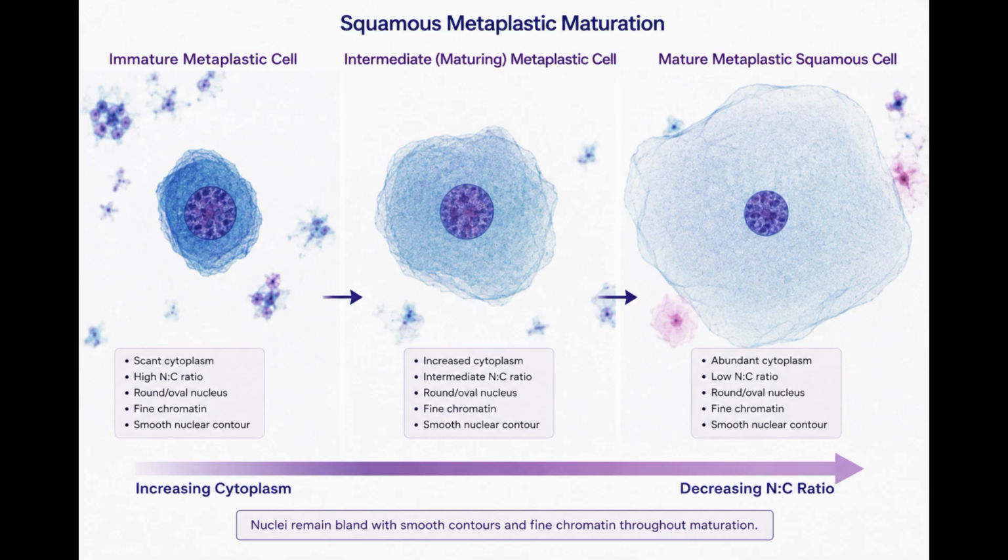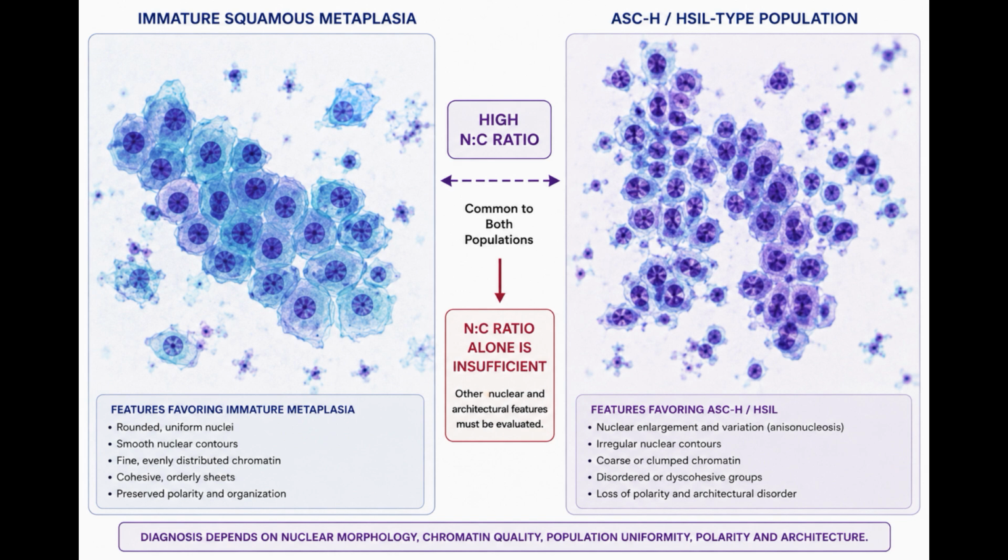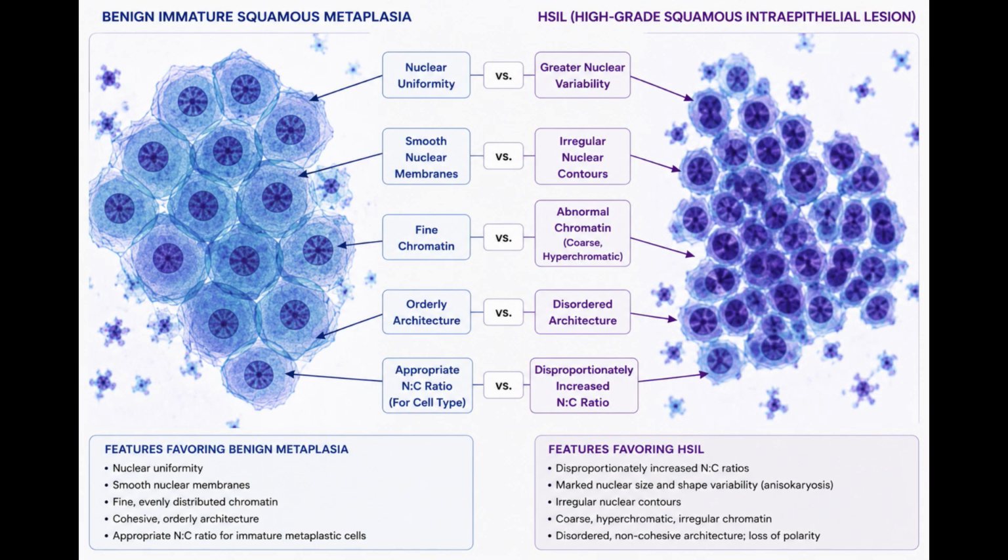With maturation, cytoplasm becomes more abundant, and the nuclear to cytoplasmic ratio decreases, while the nuclei remain bland. The major differential is immature squamous metaplasia versus ASC-H or HSIL. Both may contain small cells with high nuclear to cytoplasmic ratios, so N:C ratio alone is insufficient. Benign metaplasia maintains nuclear uniformity, smooth nuclear membranes, fine chromatin, and orderly architecture.